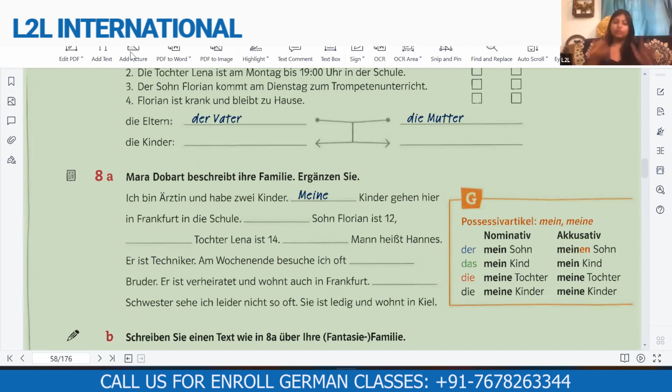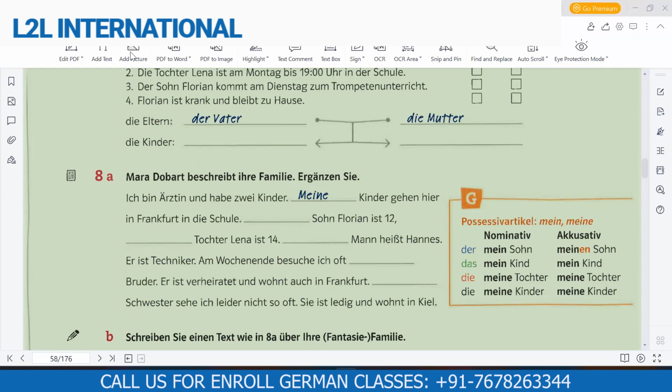If you are using accusative in a sentence, you need to have a nominative subject. In this sentence, there is no nominative subject. Mann is the only subject there. So that's why Mann is nominative. So mein Mann heißt Hans. Okay. Then er ist Techniker. Okay, good. Then Ashwin, lesen Sie the next one.